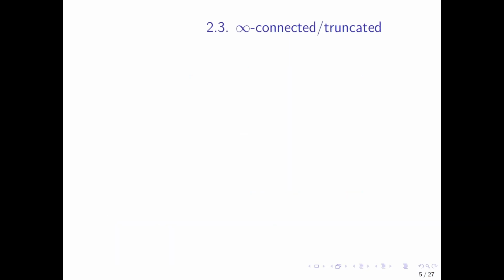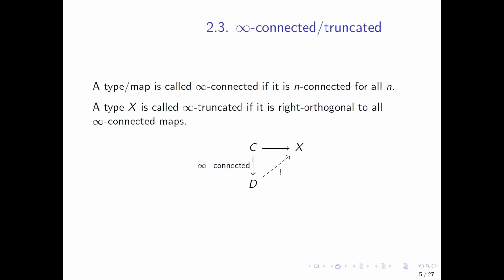So we've discussed n-truncated and n-connected types where n is finite. Now we can move on to the infinite case. A type or a map is called infinity connected if it's n connected for all finite n. Then, like you'd expect, a type is called infinity truncated if it is right orthogonal to all infinity connected maps. Again, being right orthogonal means the type consisting of arrows like this and proofs that the triangle commutes is contractible.